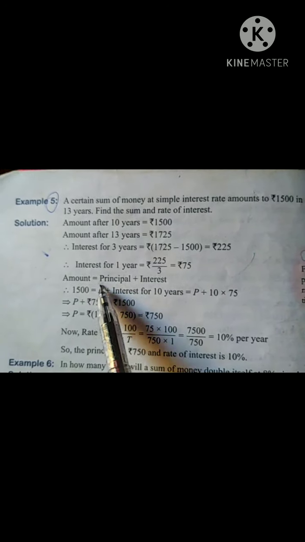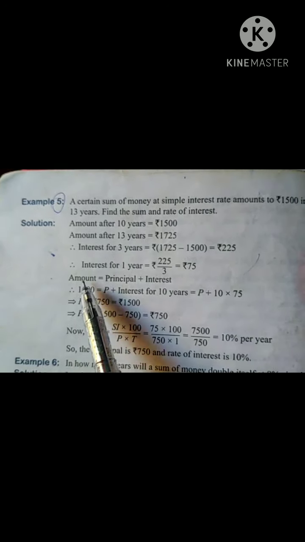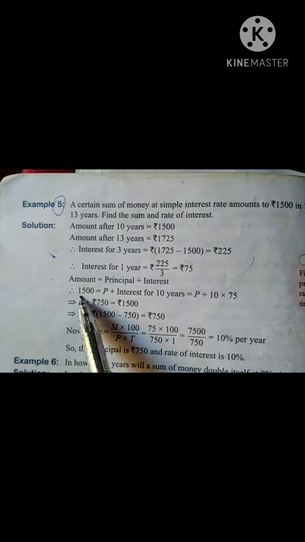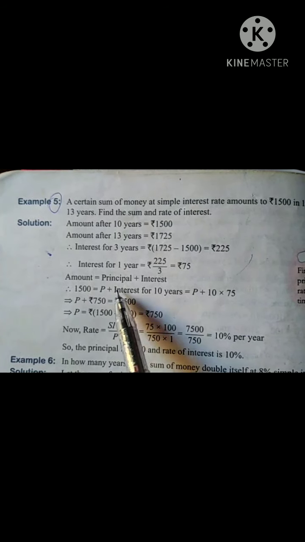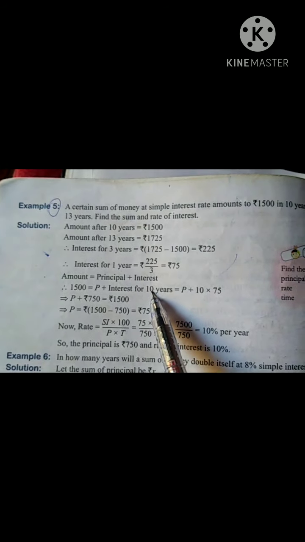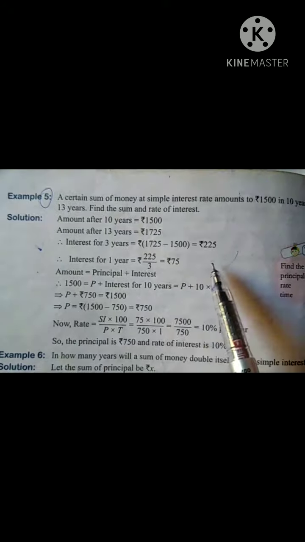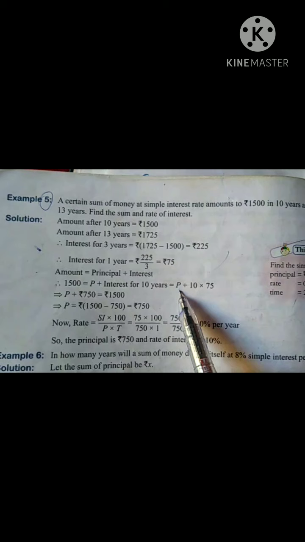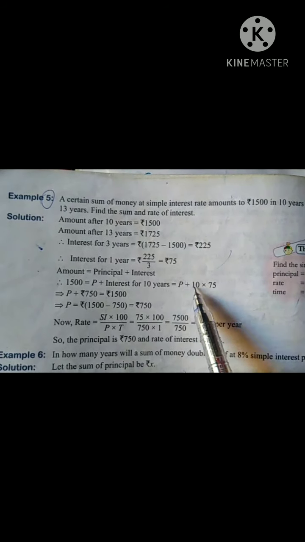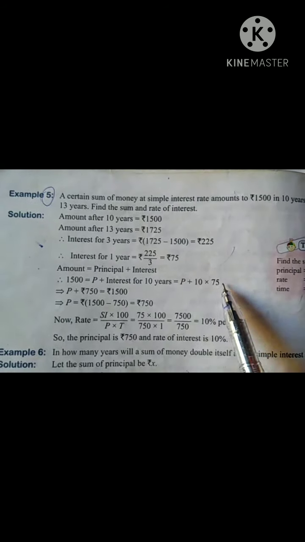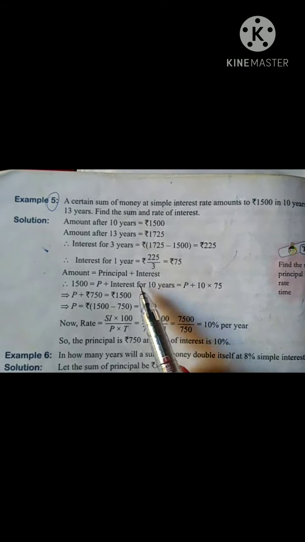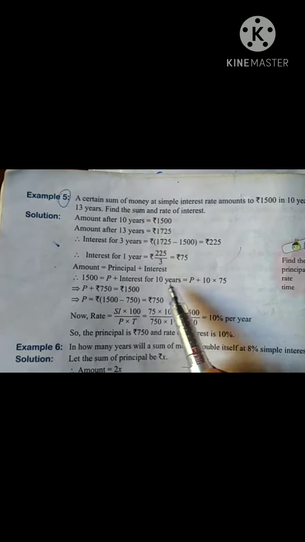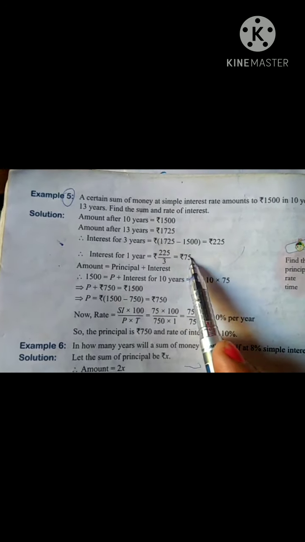Now amount is equal to principal plus interest. The amount in the starting was 1500, which is equal to P plus interest for 10 years. Interest for 10 years is P plus 10 into 75, because per year interest is rupees 75.